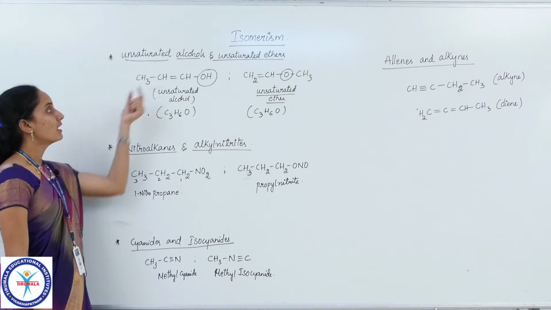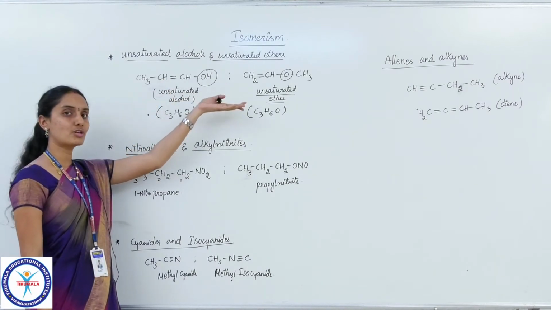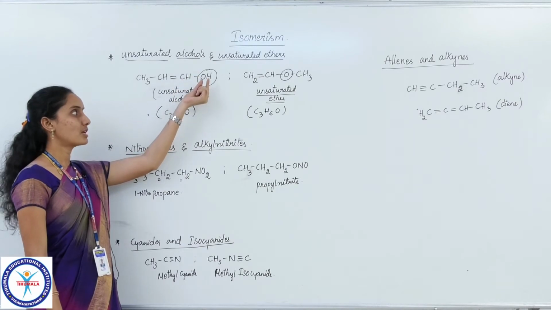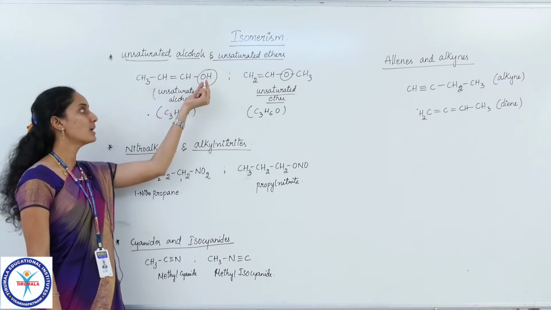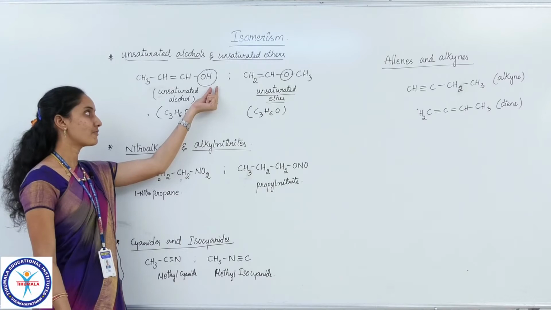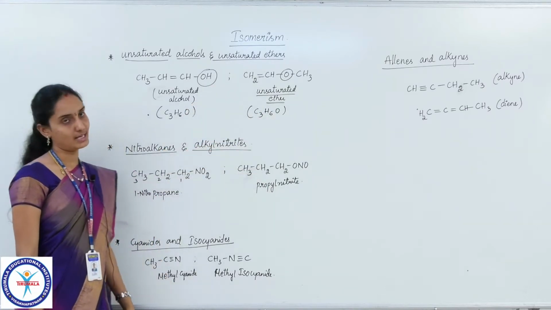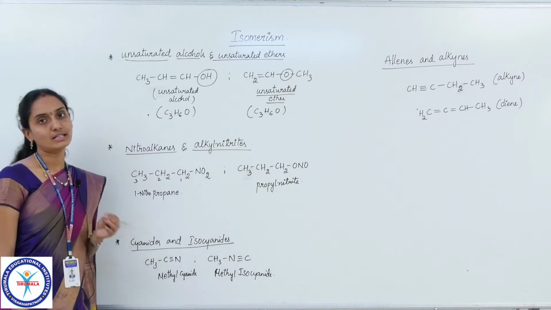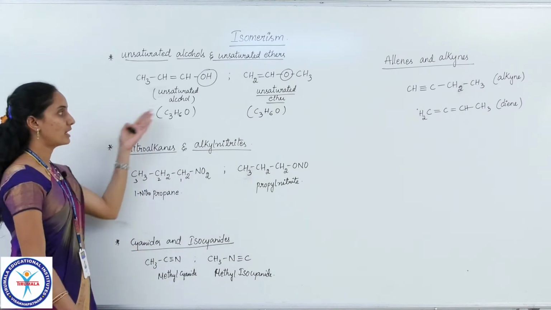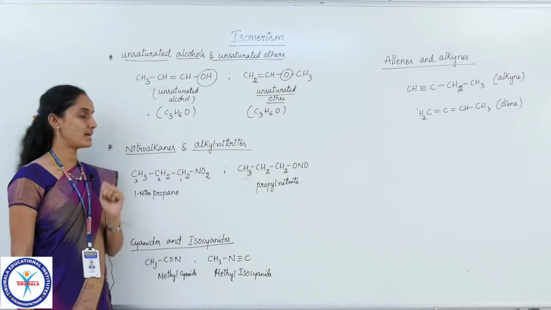Here we have a double bond as the same functional group, but the other functional group, that is the primary functional group, is varying here. Here the primary functional group is alcohol, whereas here the primary functional group is ether. So probably they will have different chemical properties. So they are included under functional group isomers.